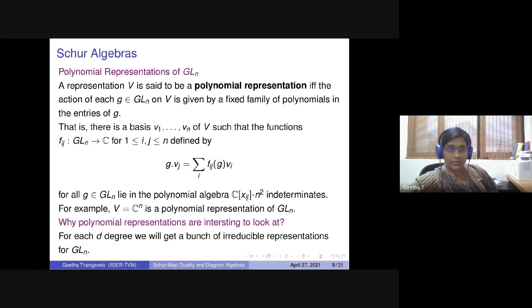So the original question was, he was interested in understanding the polynomial representations of GLN. So what do you mean by that?